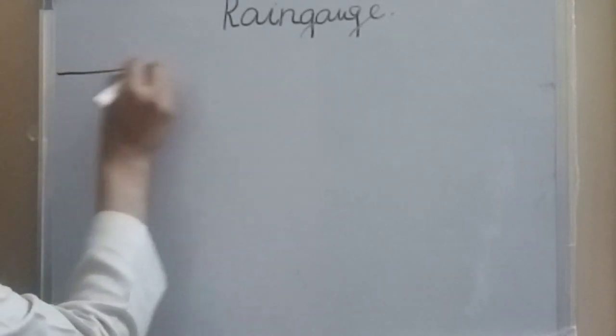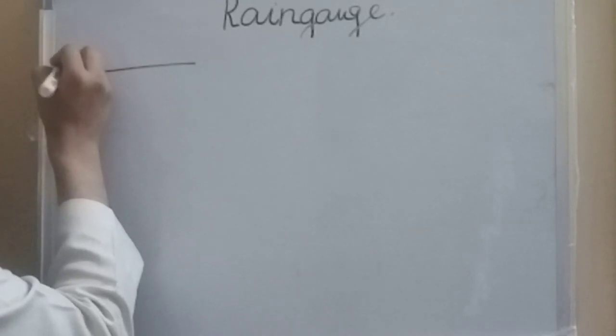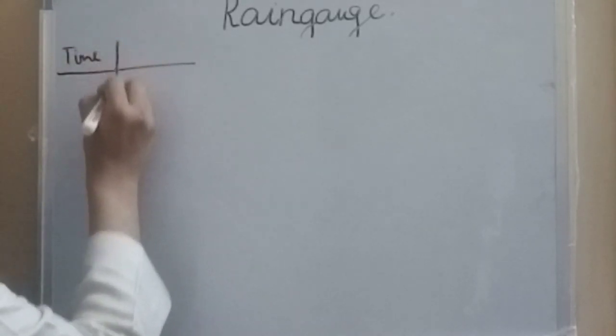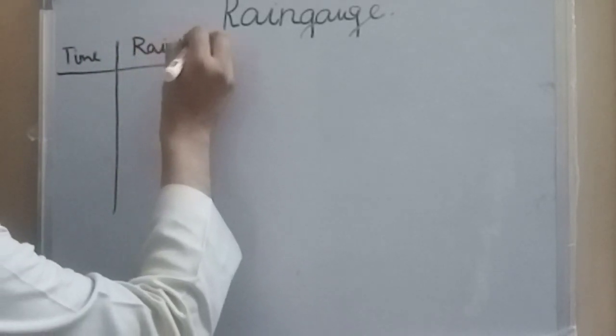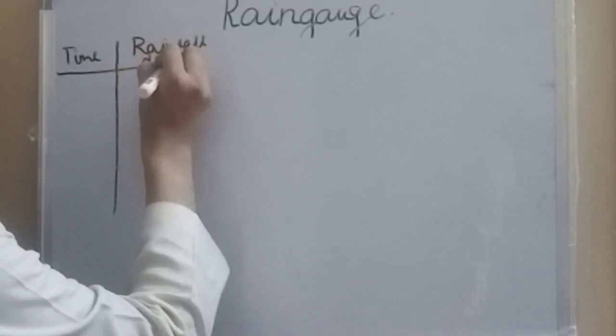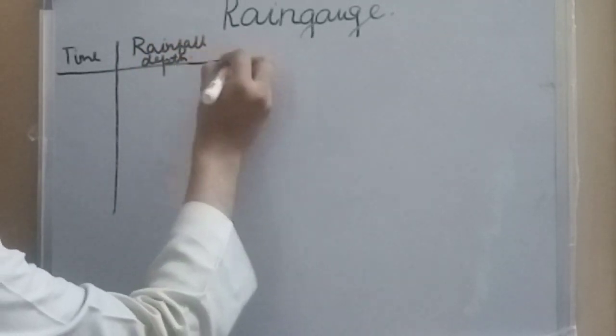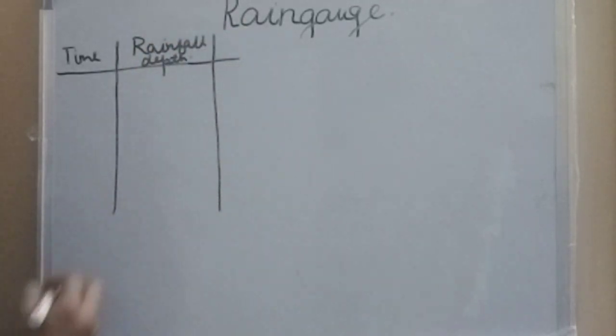Suppose we are given data of rainfall of a particular area. Here is time and here is rainfall depth. First we will discuss the rainfall mass curve. Rainfall depth is given, time is given.